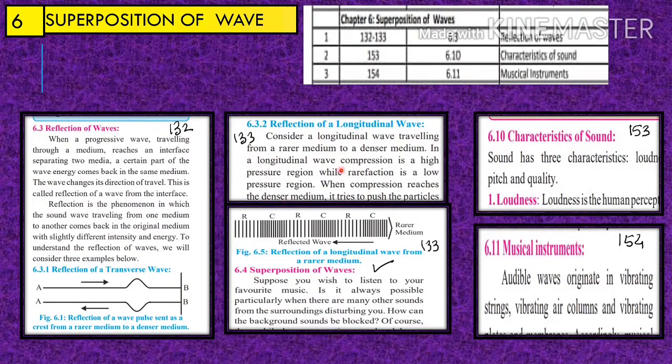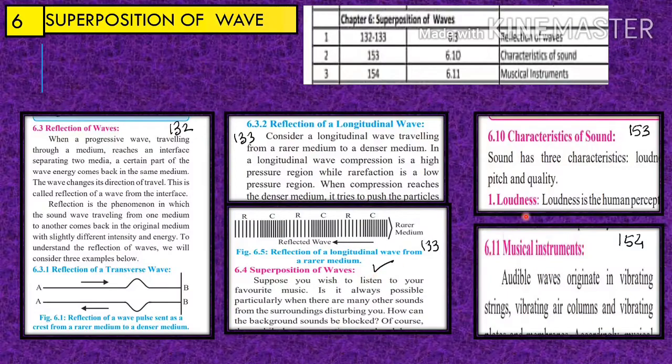But on page 133 the second article starts, that is 6.4 superposition of wave. On this page, 6.3 reflection of wave finishes and is deleted from the syllabus. But 6.4, superposition of wave, is not deleted.